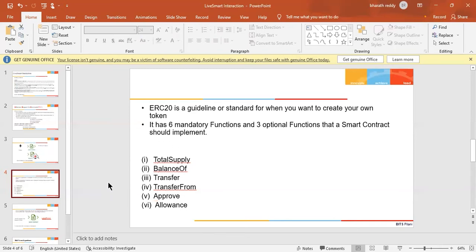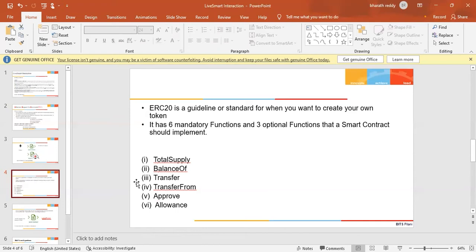You can think of this ERC 20 as something we read in previous years related to object oriented programming. You can think of ERC 20 as an interface. So if you want to create a token in ERC 20, then you need to implement the ERC 20 interface, and that forces you to implement these 6 methods.